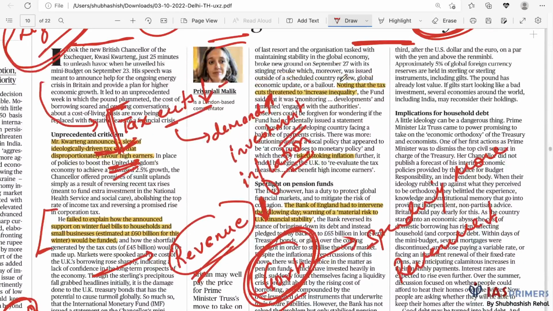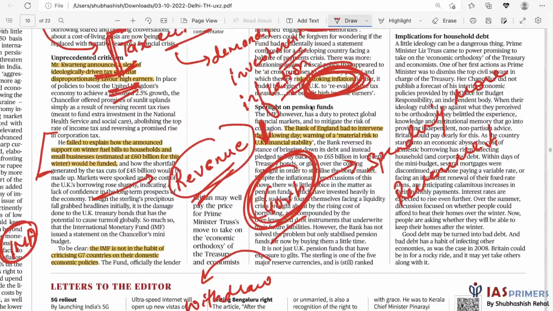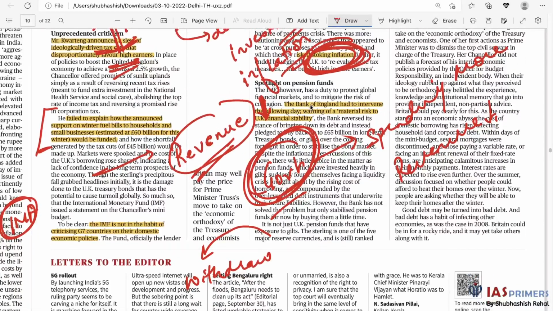Besides, there is concern also of increased inequality. If the rich are taxed less, naturally there will be rising inequality. And there is also a scope of inflation, so there is a concern over the issue of inflation also.